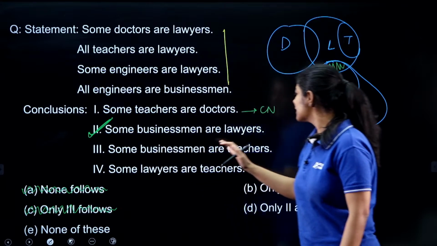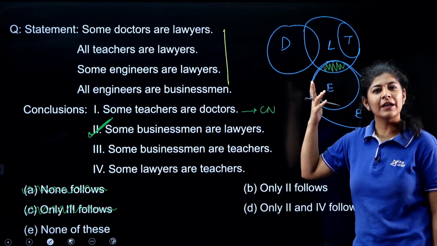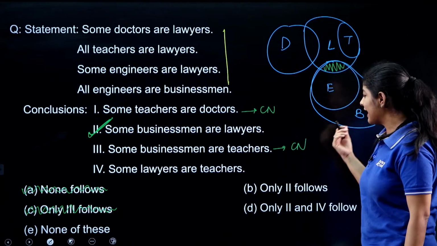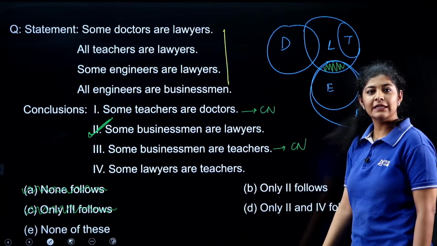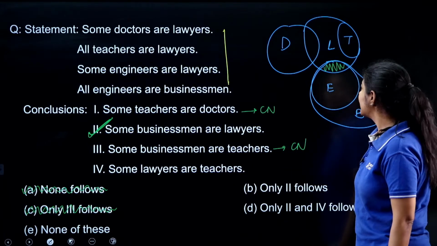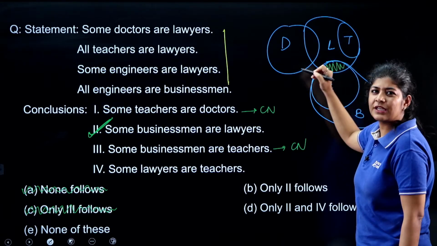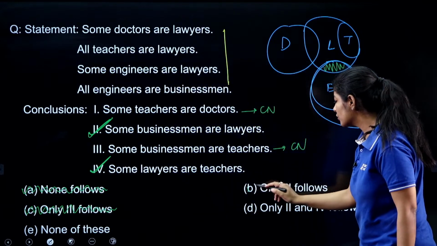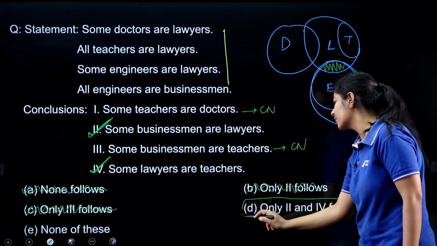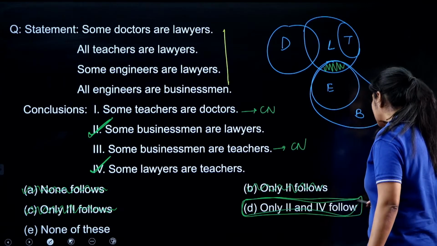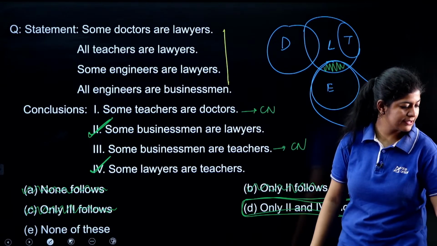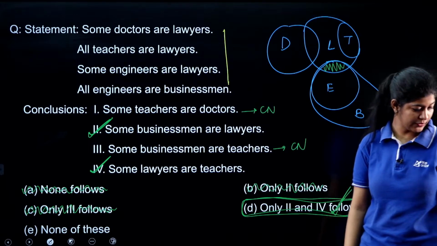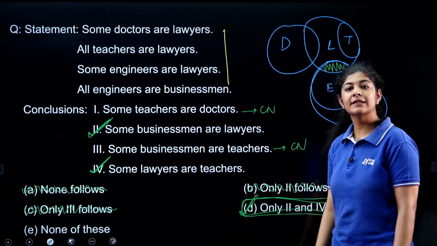Third, some businessmen are teachers. Are we having any common part over here? No. So can we say anything? No, can't say. Then we need to check our last conclusion. Fourth, some lawyers are teachers. Do we have that? Yes. The whole teachers belong to the lawyers only. That means this one is also true. If this one is also true, this option is eliminated and the correct answer over here is option number D. This is a very easy one, right? Very good, Avinash. Very good, Ashwin. Option number D is the correct one.